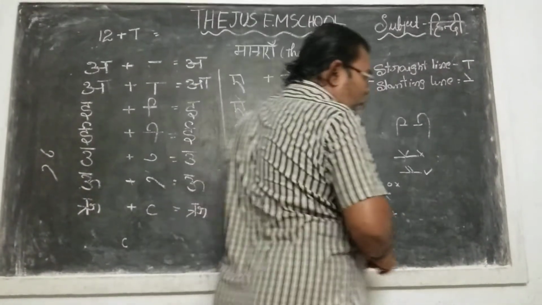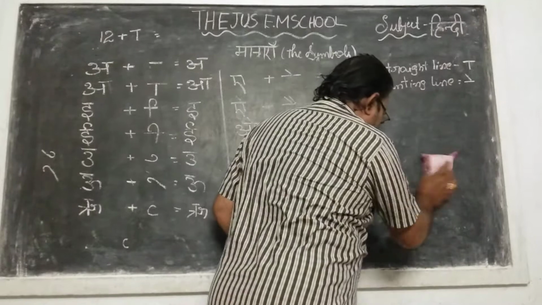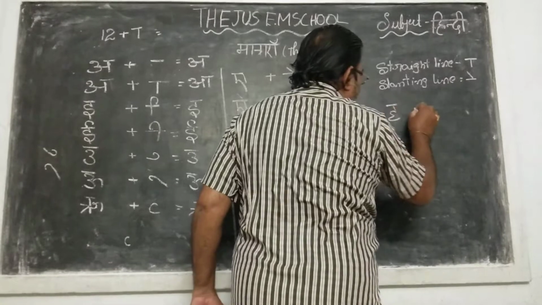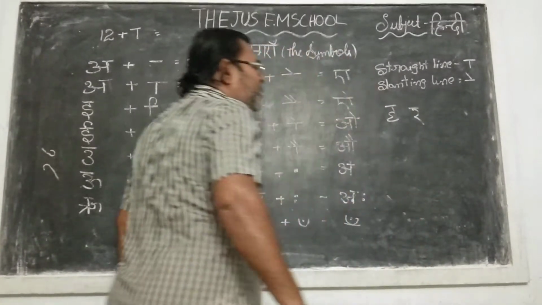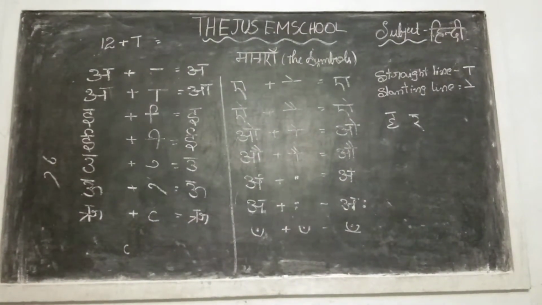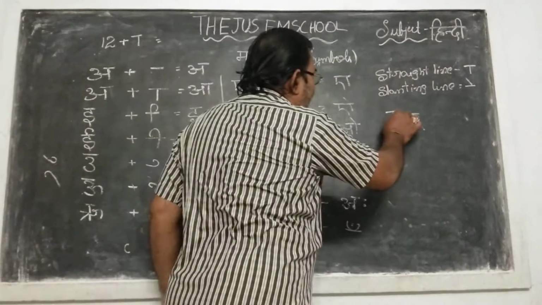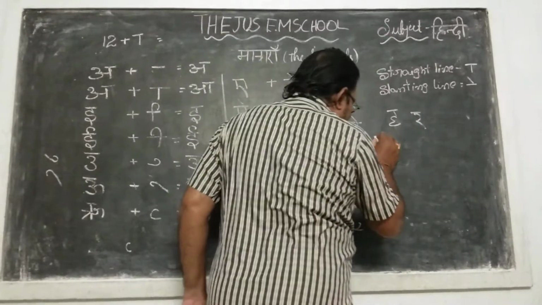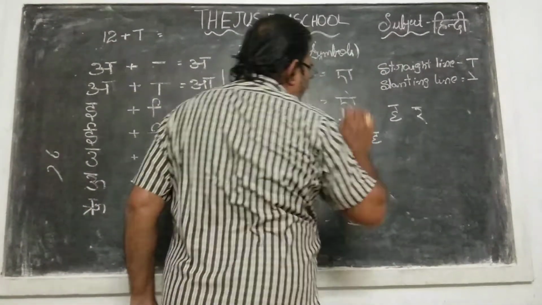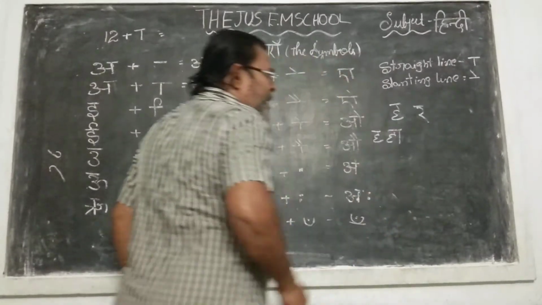What are the two letters? One is Ha, and another is Ra. Ha and Ra. These are the two letters. When you practice writing, these two letters are different in the Barakadi. Now suppose I show you the first one, Ha. What is the difference? Did you find it out? Ha. This is Ha ki matra dene se Ha. And the second one is Ha ki matra dene se Ha.